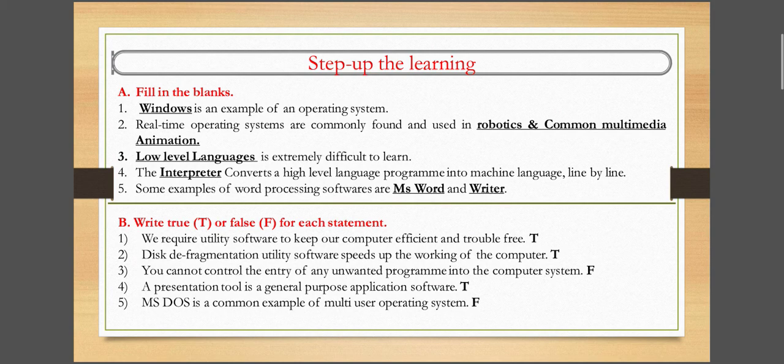Okay, so these are the fill in the blanks of this chapter. Next is write true or false for each statement. That means if the statement is correct, we write true there, and if the statement is incorrect, we write false. Okay, so number one is: we require utility softwares to keep our computer efficient and trouble free. So this statement is correct, so we write here true. We absolutely require utility softwares to keep our computer efficient and trouble free.